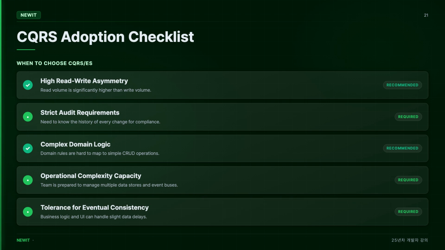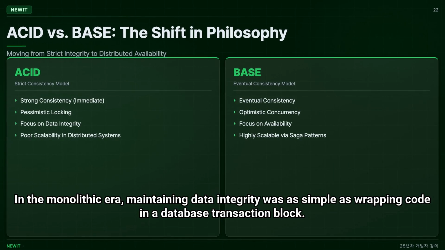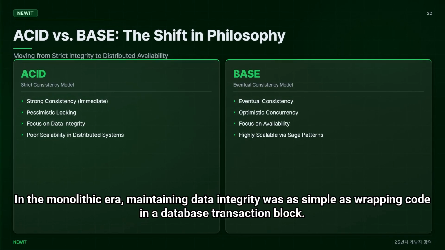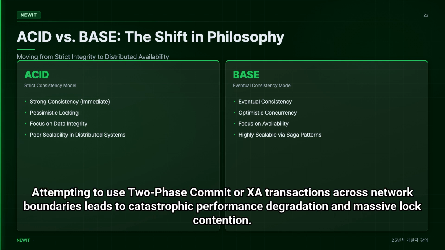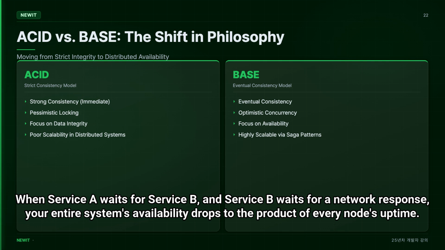In the monolithic era, maintaining data integrity was as simple as wrapping code in a database transaction block. But in the world of microservices and distributed systems, the classic ACID model, atomicity, consistency, isolation, and durability, is effectively dead. Attempting to use two-phase commit or XA transactions across network boundaries leads to catastrophic performance degradation and massive lock contention. When service A waits for service B and service B waits for a network response, your entire system's availability drops to the product of every node's uptime.